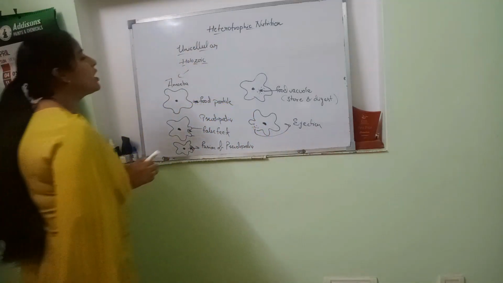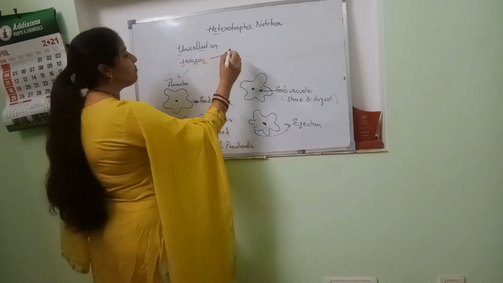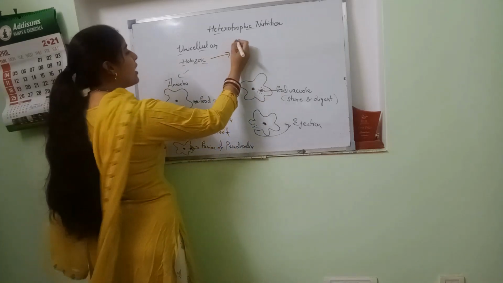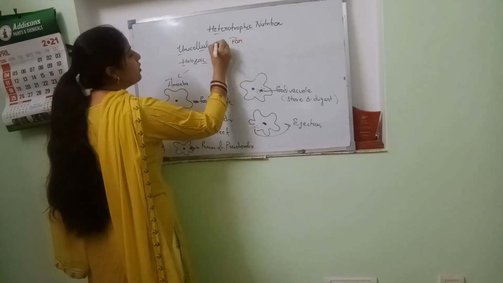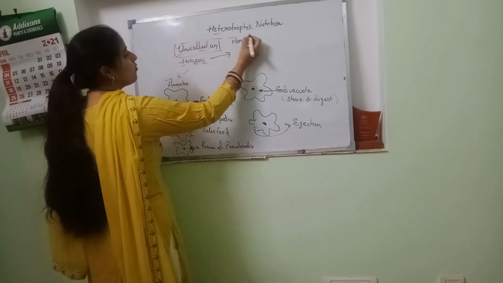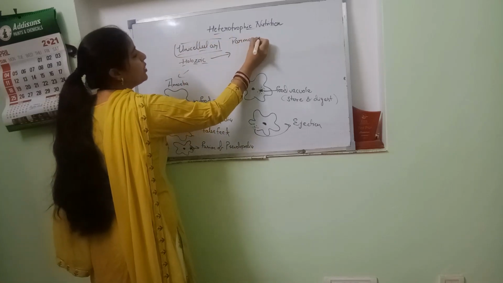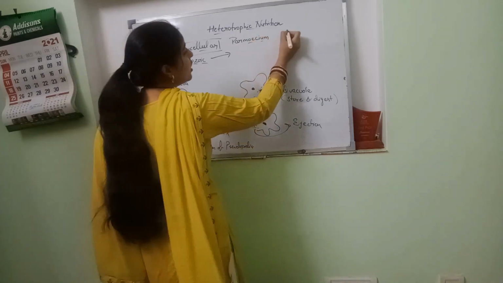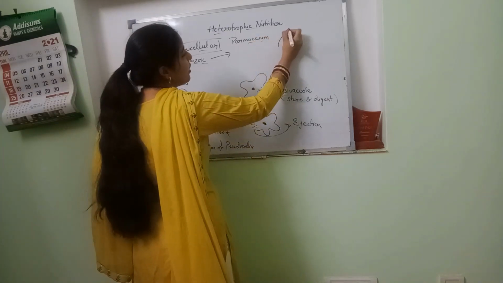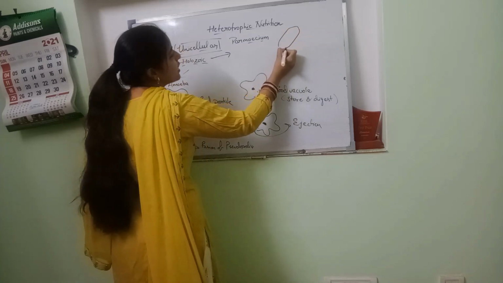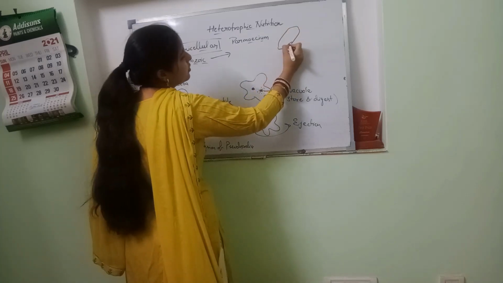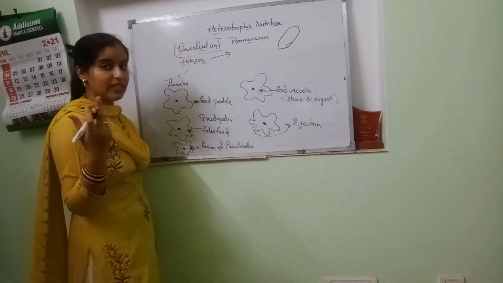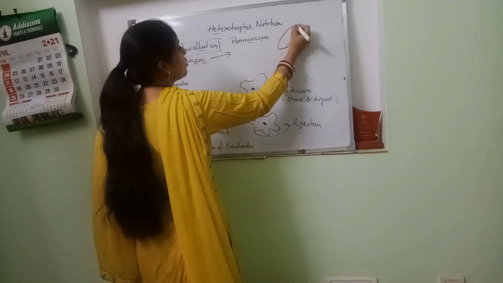Now I am giving another example, paramecium. Paramecium are also unicellular, but they have a definite shape. Many times that question has been asked in many competitive exams also, a slipper shaped cell. Slipper means not the one for sleeping, slipper means chappal shaped. These are organisms like that.